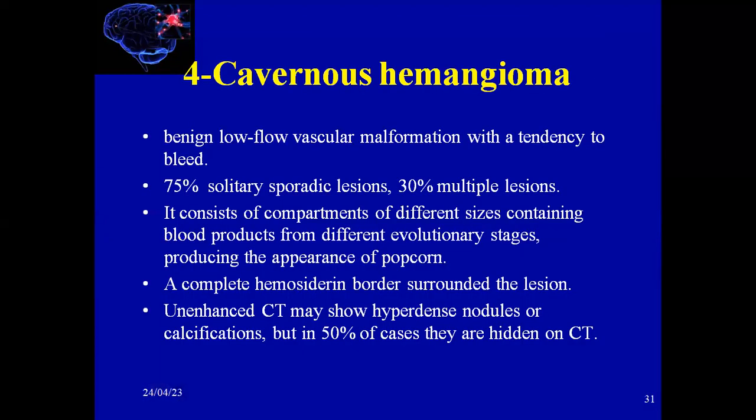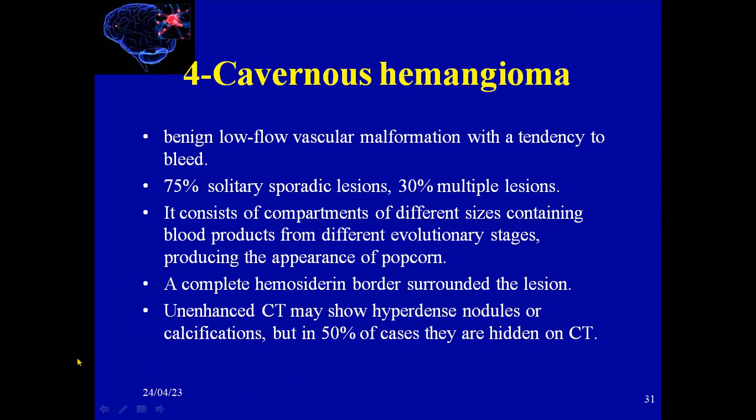The fourth reason for epilepsy we see is cavernous hemangioma. It's a benign low-flow vascular malformation that has a tendency to bleed. In 75% we see only one lesion of hemangioma, and 30% will have multiple hemangiomas. It consists of compartments of different sizes containing blood products from different evolutionary stages, producing the appearance of what's called popcorn. A complete hemosiderin border surrounds the lesion.